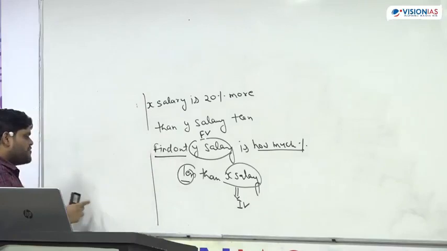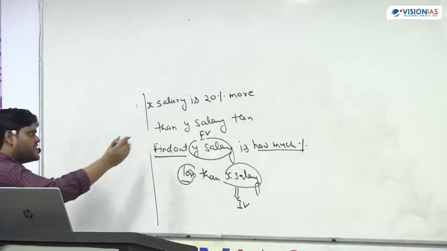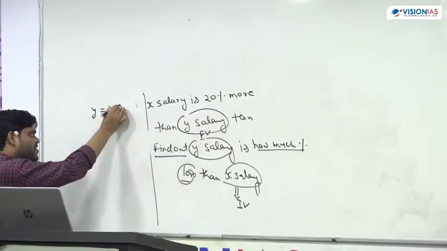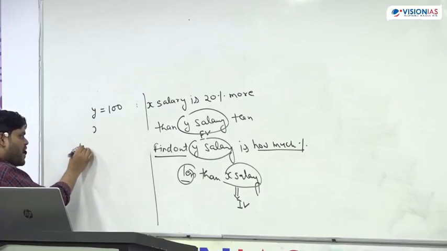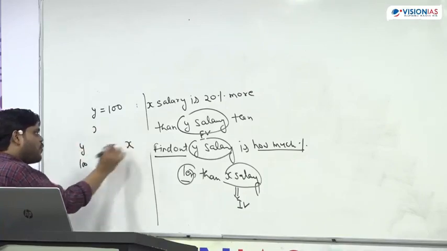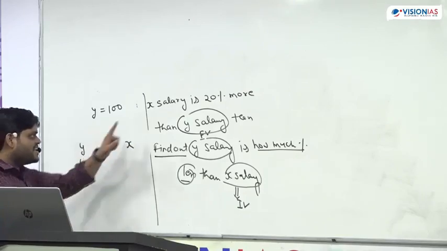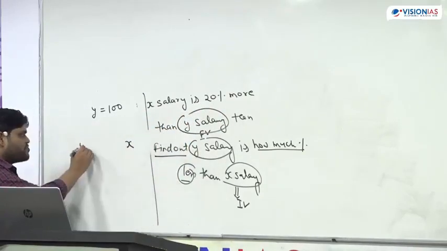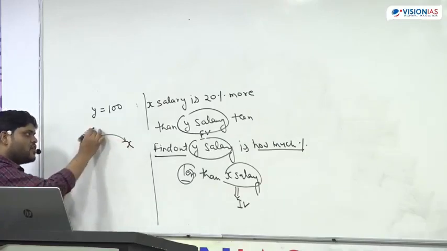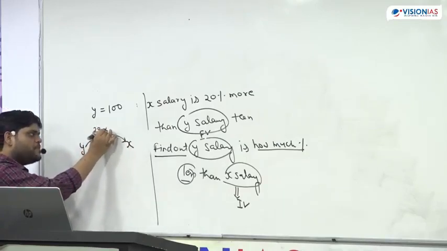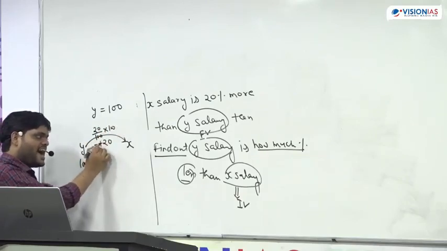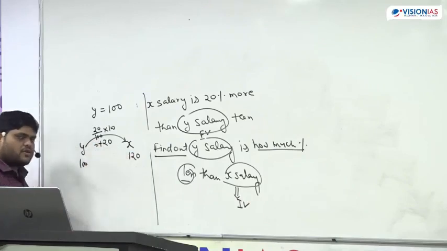Suppose X is 20% more than Y salary. Suppose I am taking Y salary as 100. What is X salary? X salary is 20% more than Y salary. That means I will find 20% of this number, which is 20, and add it. Now this becomes 120 or not? Okay. Now what is the question?